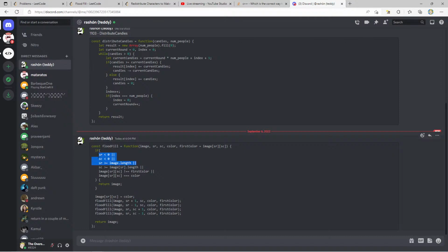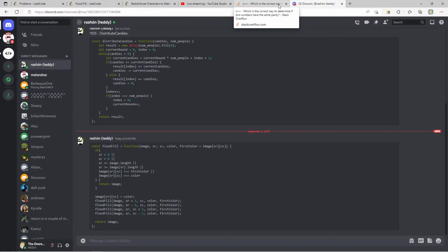So I have this part, but then or equal to color and not equal to first color. I don't know why I'm so confused about this here. No, yeah, I see the params. There's color and then there's first color, which is this image SR and SC. I'm just trying to figure out why that works.